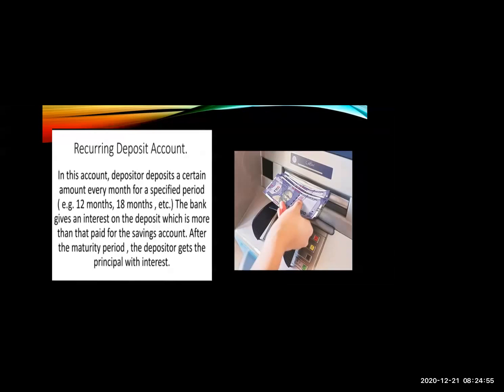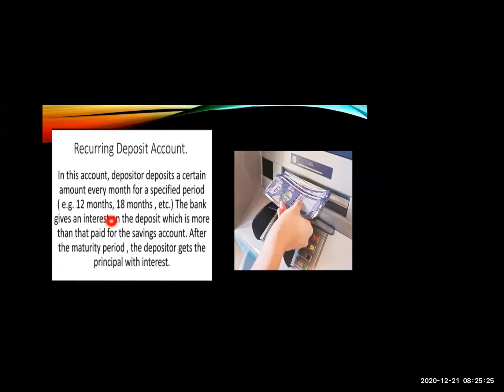Now, the fourth one is the recurring deposit account. In this account, depositors deposit a certain amount every month for a specified period, for example 12 months, 18 months, etc. The bank gives an interest on the deposit which is more than that paid for the savings account. After the maturity period, the depositor gets the principal with interest. As I told you for fixed deposit, the same is here also.